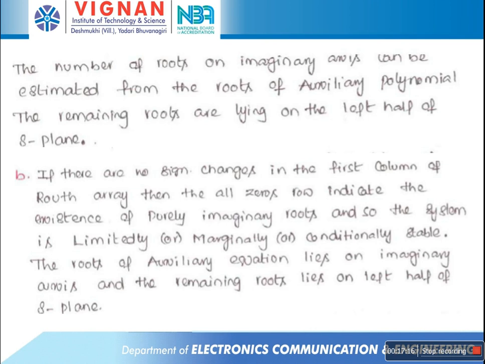The second is if there are no sign changes in the first column of the row array, then the all zeros row indicates the existence of purely imaginary roots, and the system is a limitedly stable or marginally stable system. The roots of the auxiliary equation lie on the imaginary axis, and the remaining roots lie on the left half of the S plane. So this is the procedure to find out the stability and instability of the system by the row of all zeros method.